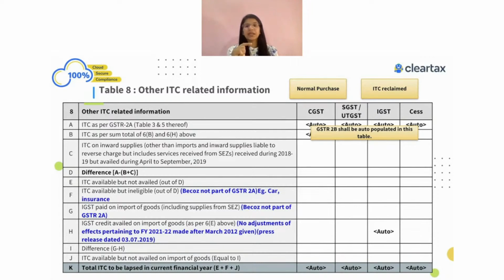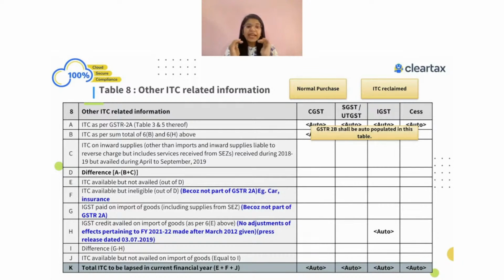Table number 6B actually has the ITC which you have claimed in your GSTR 3B for FY 21-22. That's true. There can also be a chance that I have claimed some ITC in my FY 21-22 which was related to the last year. I may have some invoices which were filed by my supplier in the last year, but I have claimed in FY 21-22. That information will also be coming in table number 8B.